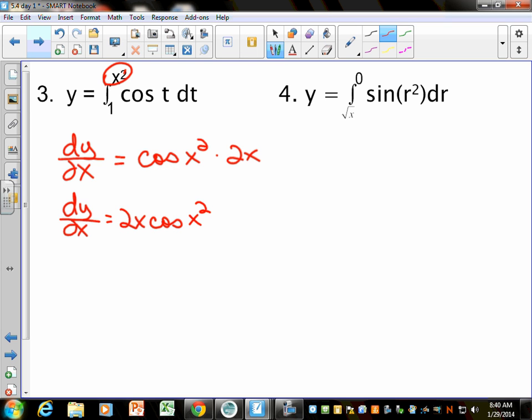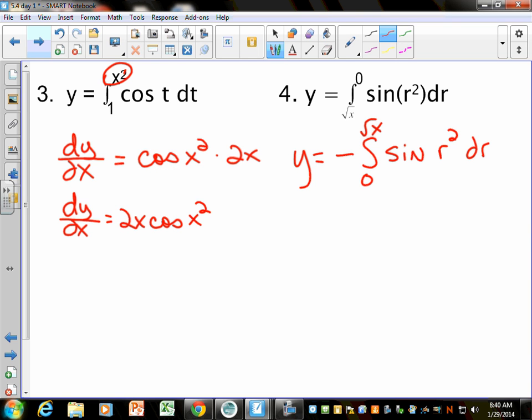What about number 4? What can we do with it? Switch it first. So I could say negative integral from 0 to the square root of x of sine of r squared dr. And again, we're going to have to multiply by the derivative of the square root of x.